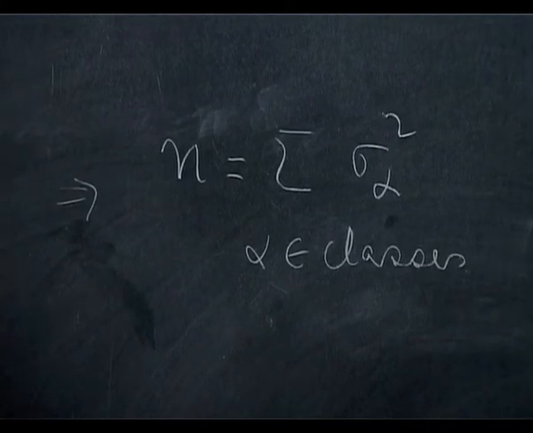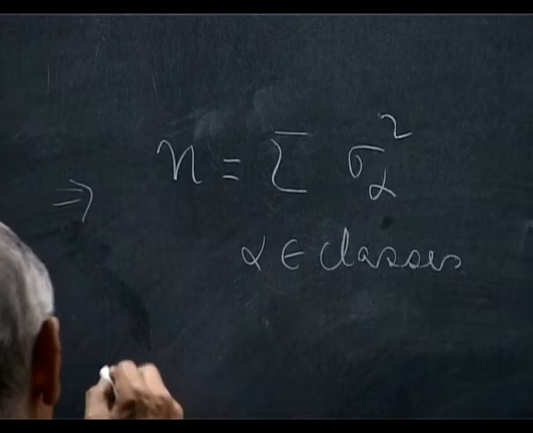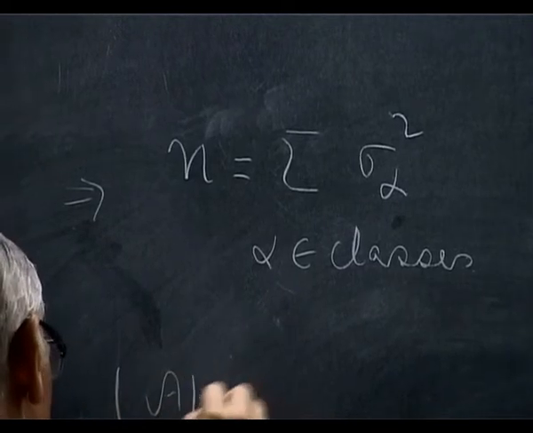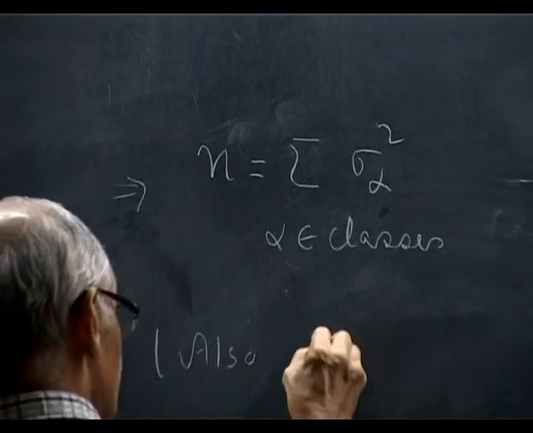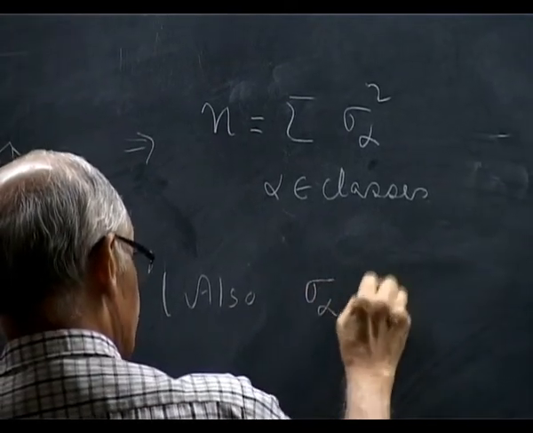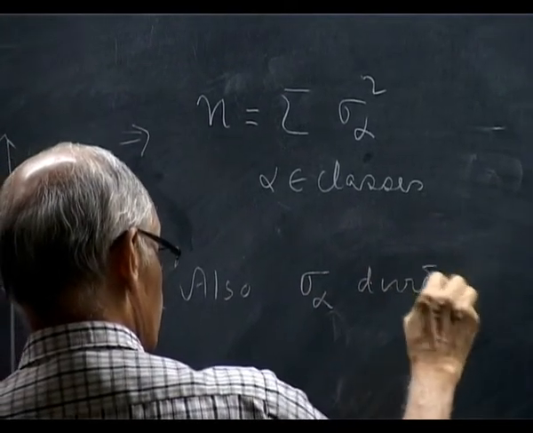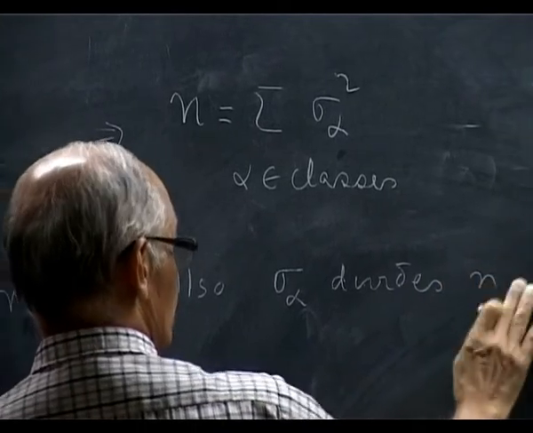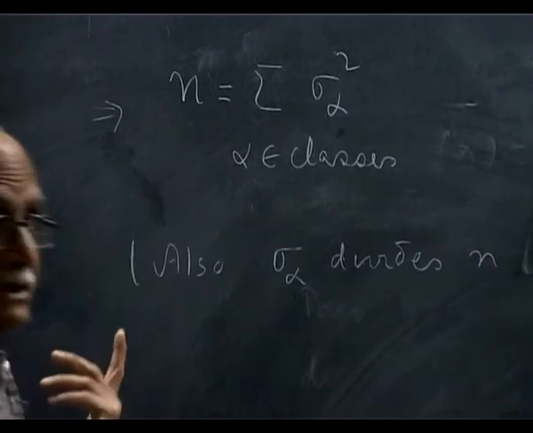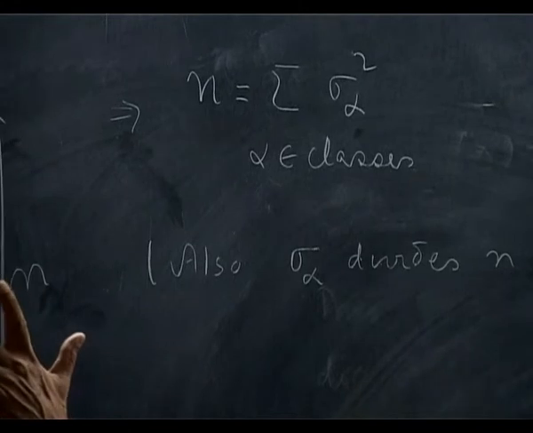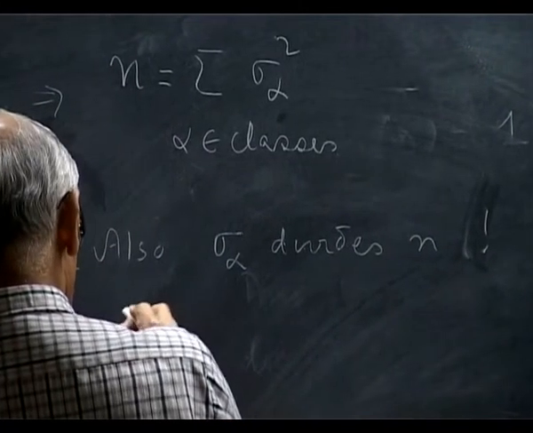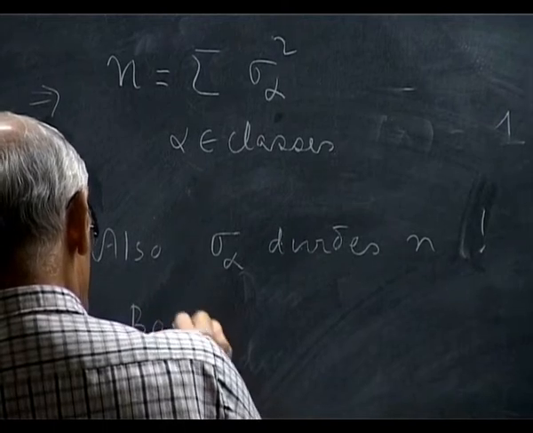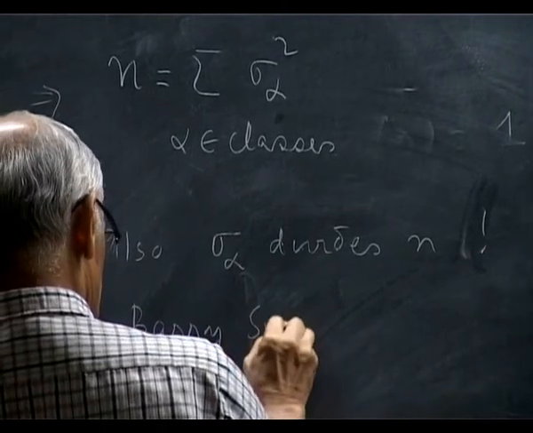There is another theorem which I don't know how to prove. Sigma alpha divides n. I will put a question mark, exclamation mark. This is a theorem. You can see I did not know this. It is in Barry Simon's book.